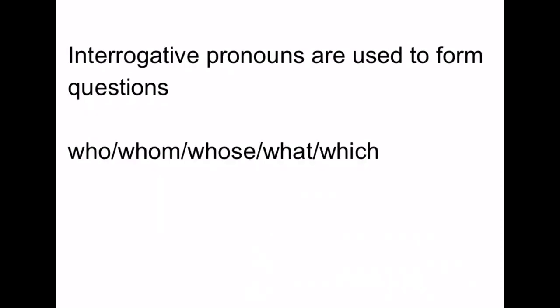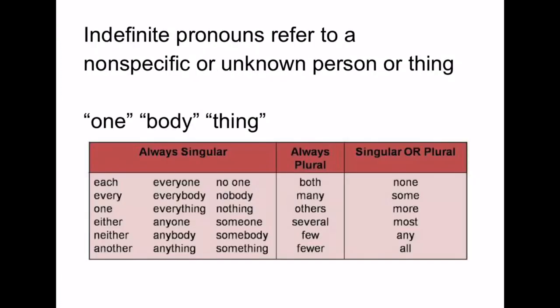Interrogative pronouns are those used to form questions. Usually we'll see who, whom, whose, what, or which toward the beginning of a sentence. When or where, notice, are adverbs, typically, instead of interrogative pronouns. Where can sometimes work, but in most cases, these are the list. Who and which, be especially careful of, as they can function as relative pronouns in many cases, depending on where they are at and how they are used in the sentence.